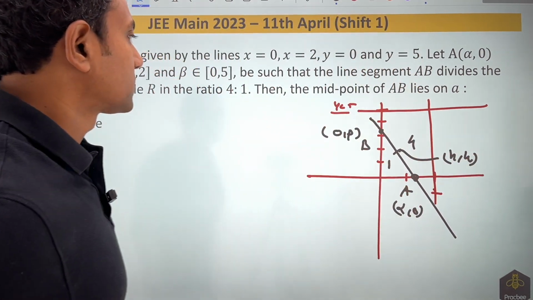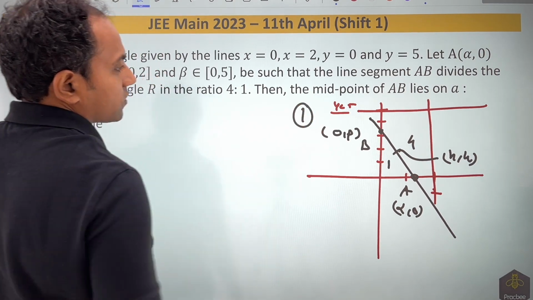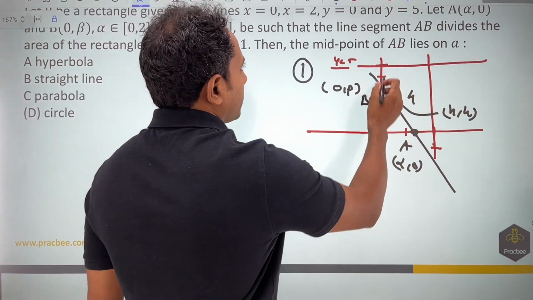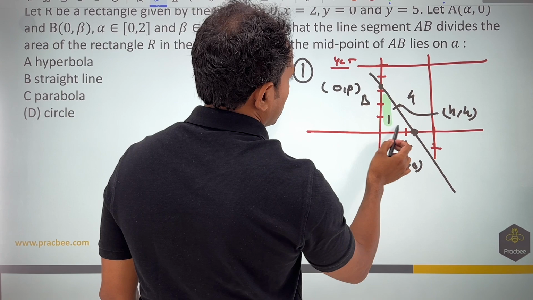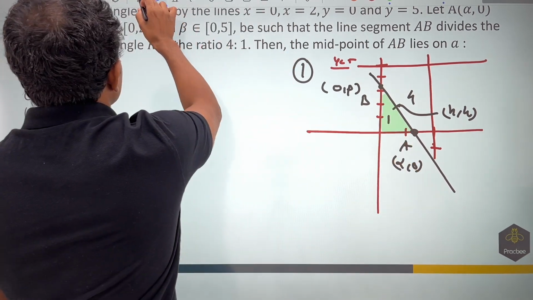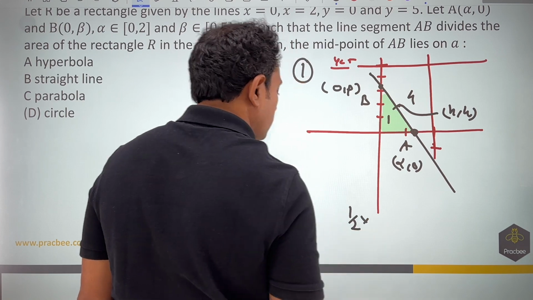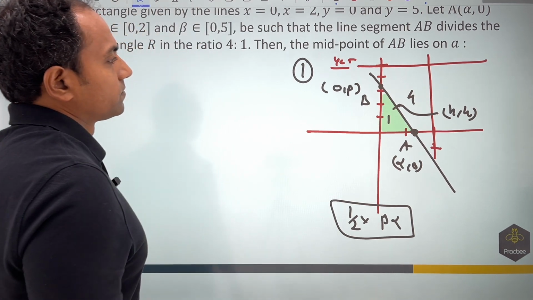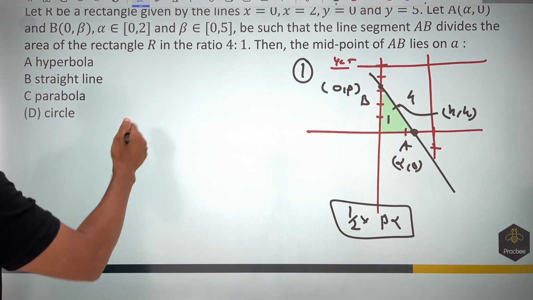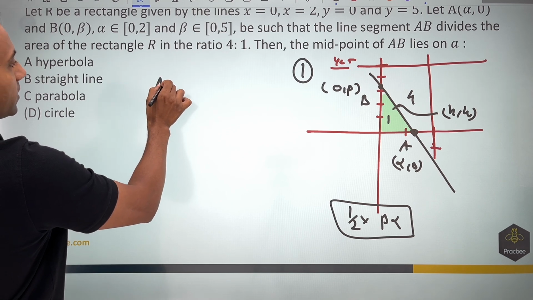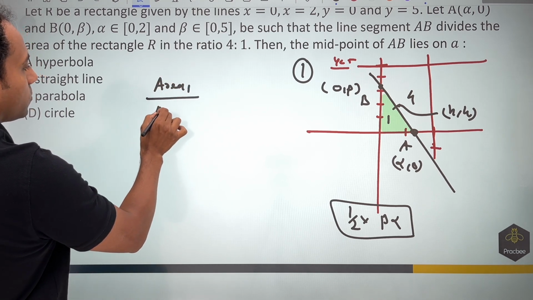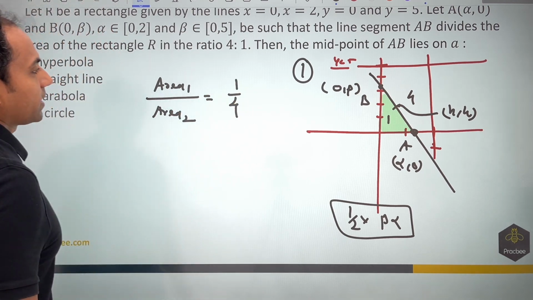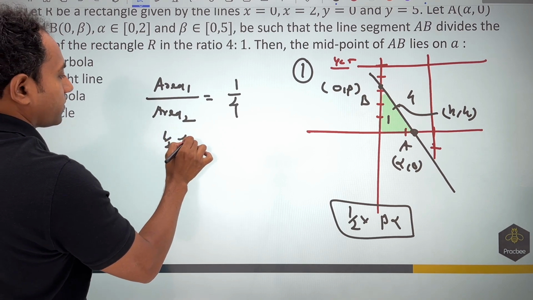Now let us do this question in such a manner that we first find the equation of AB, and it is possible to find it because they have given us the ratio. So if I find the area of this small triangle, it would be nothing but half of base into height, that is 1/2 alpha beta. Now the ratio of this part: let us say area 1 by area 2 is nothing but 1:4. So area 1 is 1/2 alpha beta.